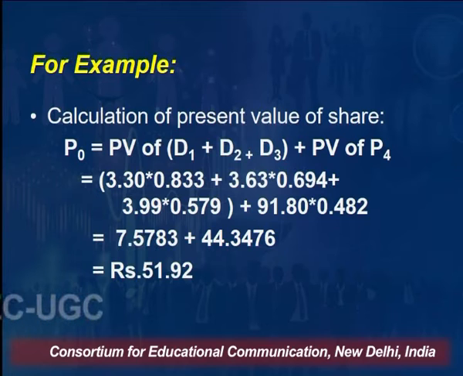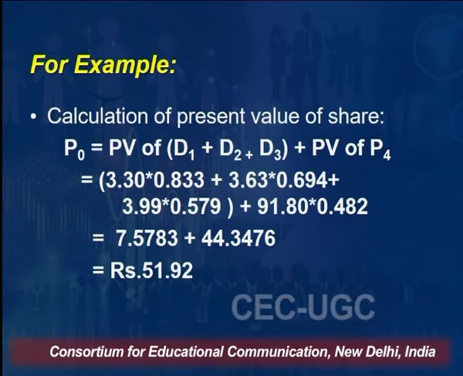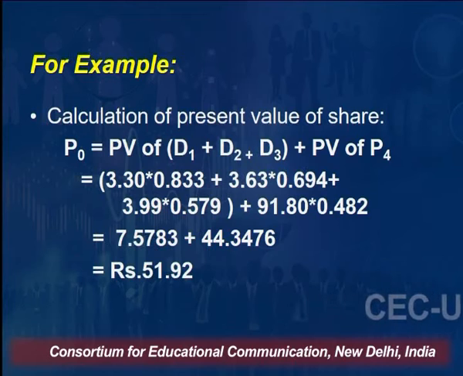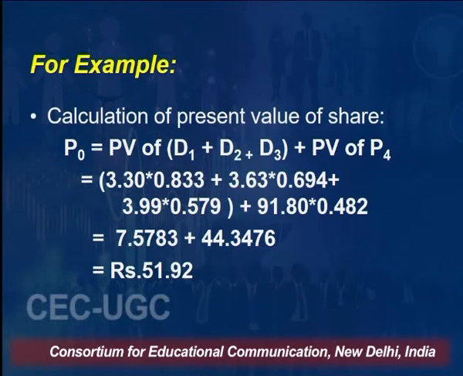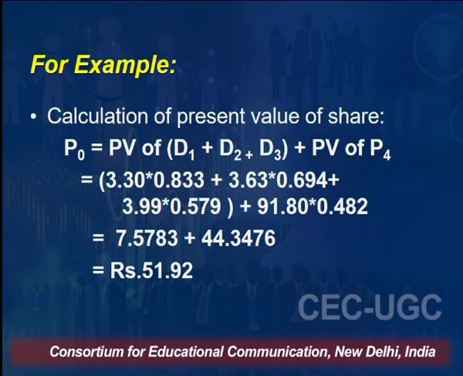Means if I get 1 rupee after the fourth year, what is the present value of 1 rupee if the rate of discount is 20%, which is our required rate of return? It comes to be 0.482, right?